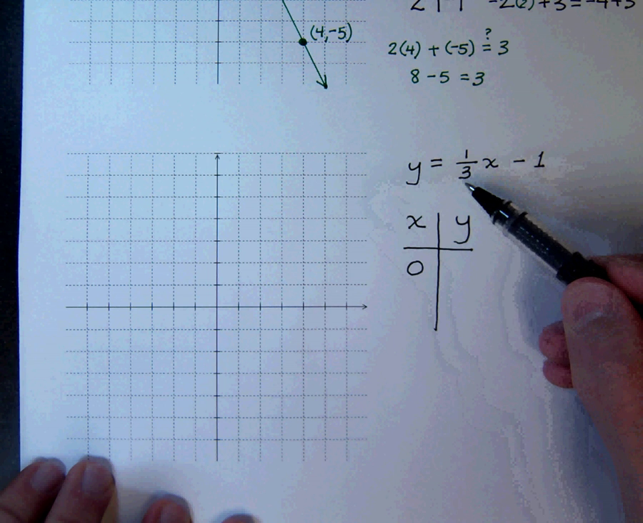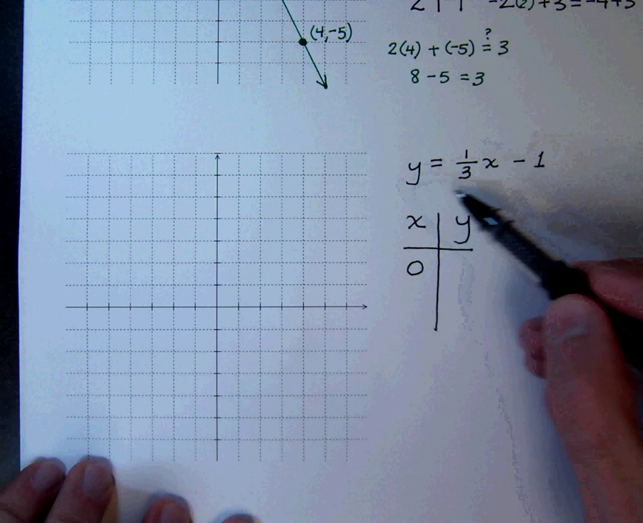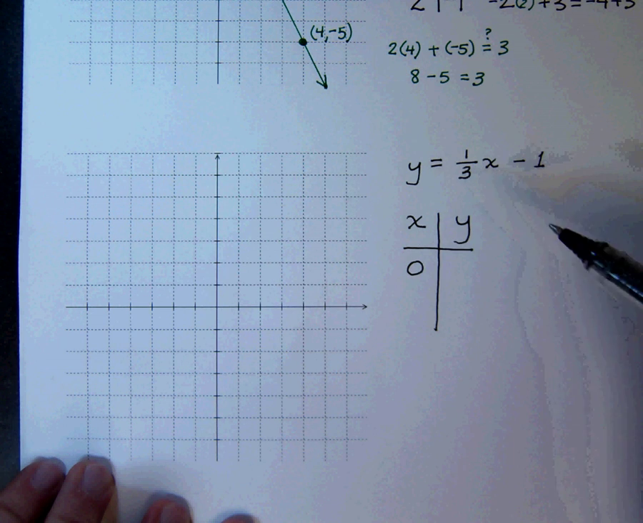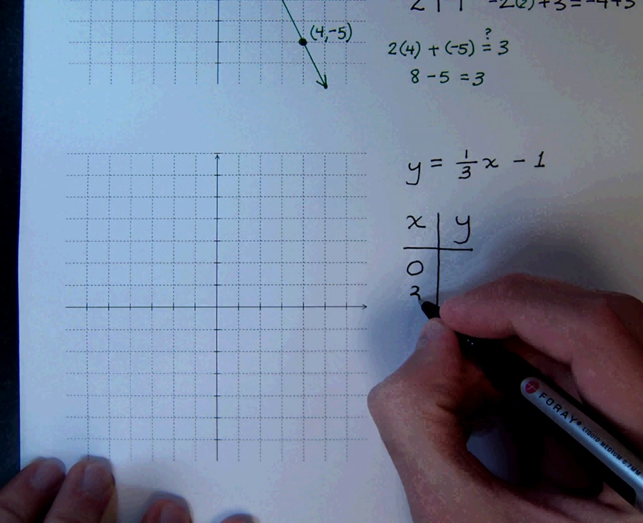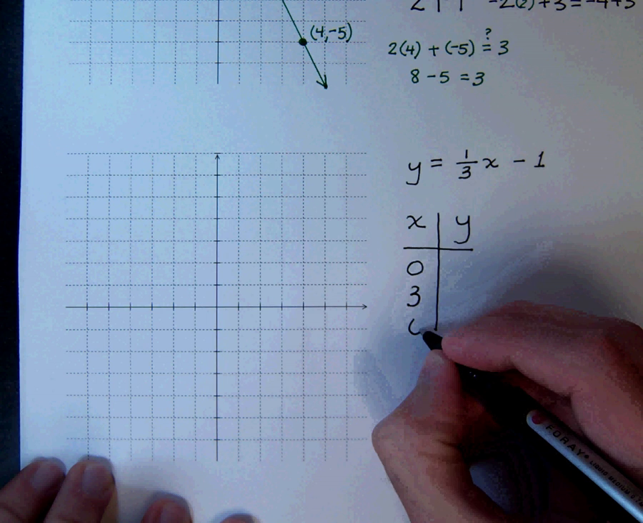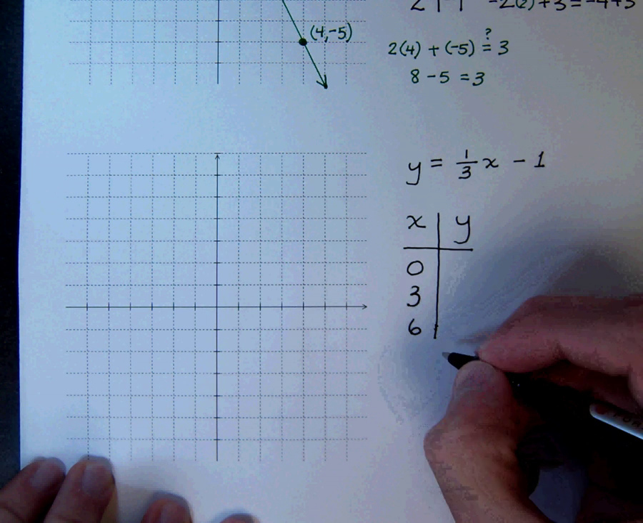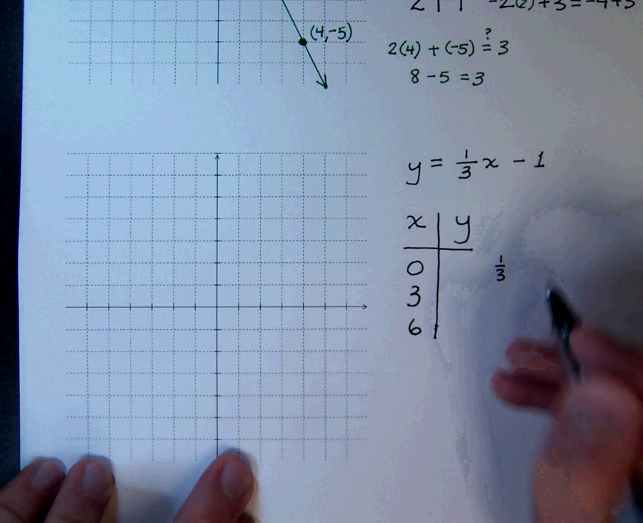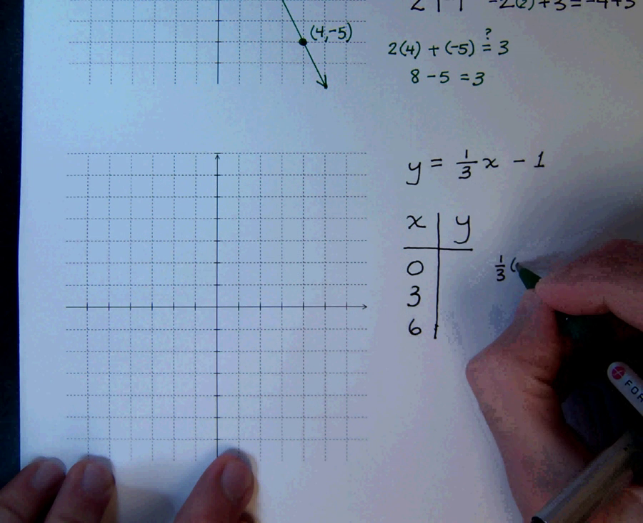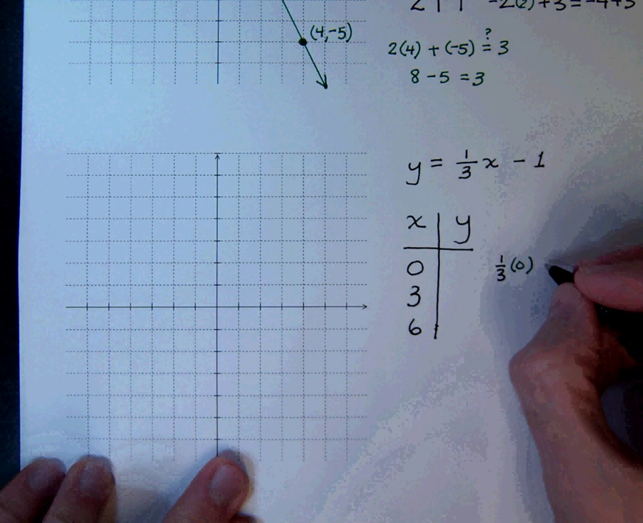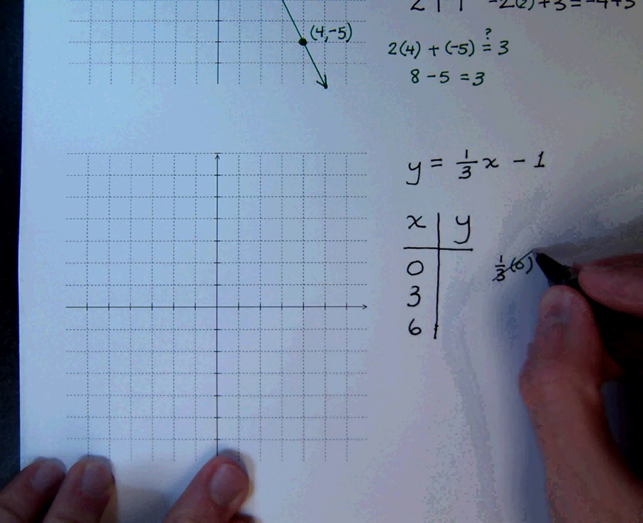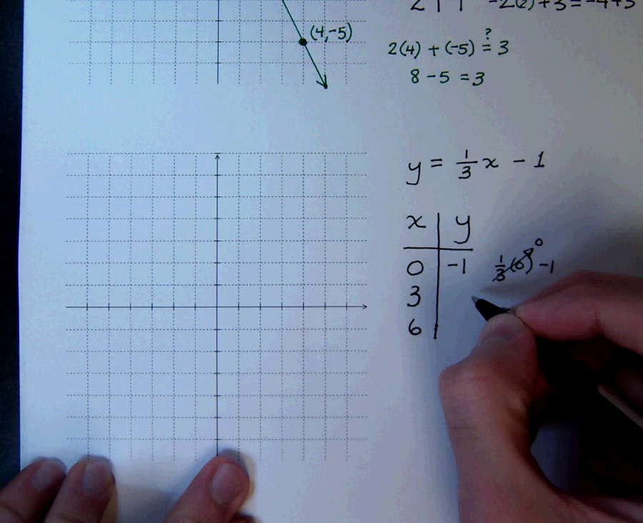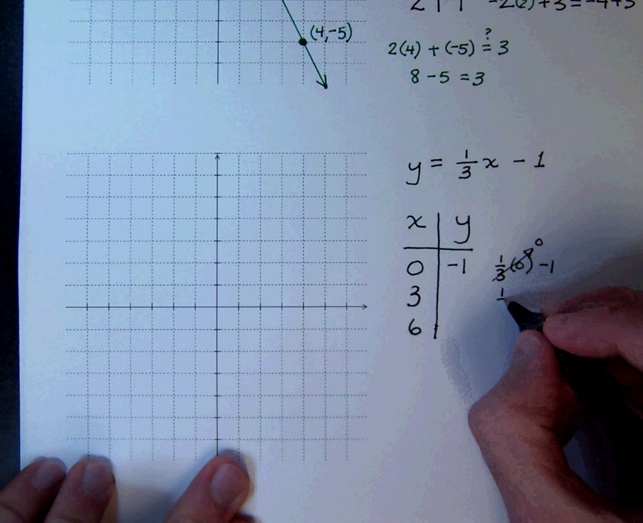Anytime you have a fraction for a coefficient of x, when it's in this form, pick values of x that are multiples of the denominator. So 3 is a good choice, 6 would be another good choice, and if you want to, negative 3 would work just as well. When I plug these values in, I have 1/3 times 0 minus 1, and of course that is just going to become 0 minus 1, and that equals negative 1.